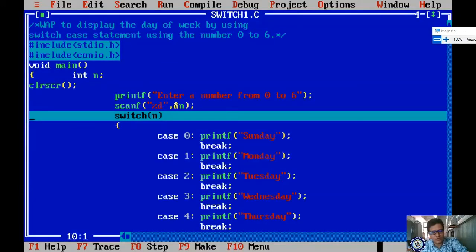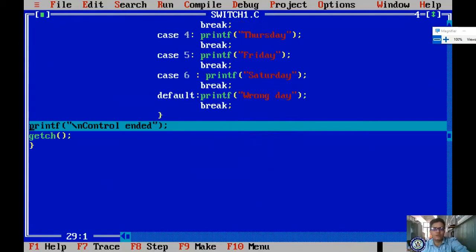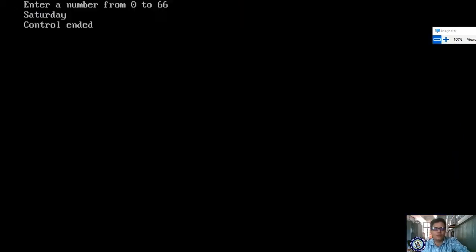It is our program, right? It comes here directly. Please observe here, it is not going through case 1, case 2, case 3. It directly comes. In the case of a nested if-else ladder, if I give the 6 also, it comes from the starting only. Then sometimes it may become time consuming. Okay, clear? Now the control ends.